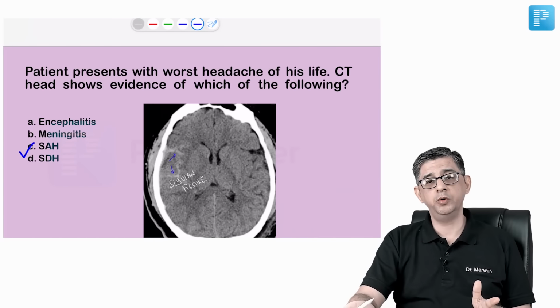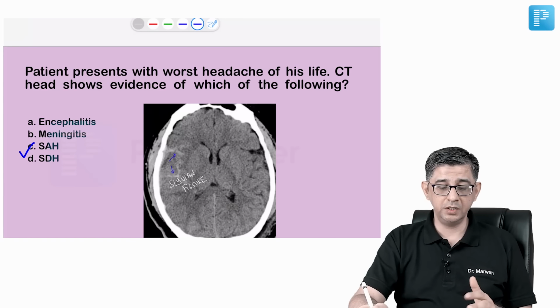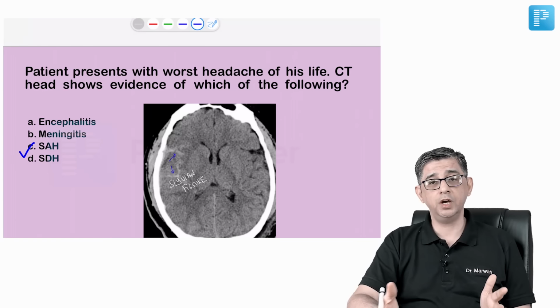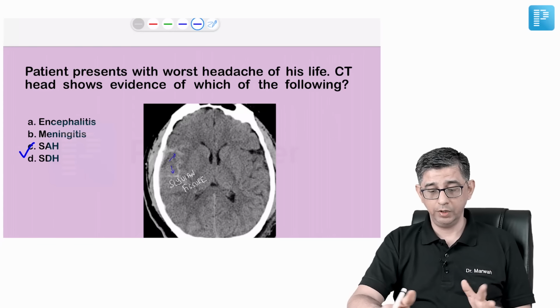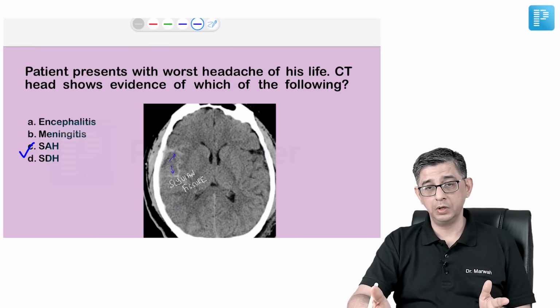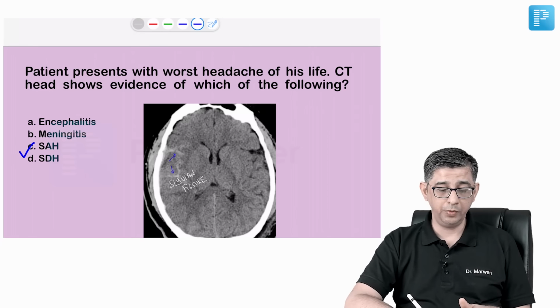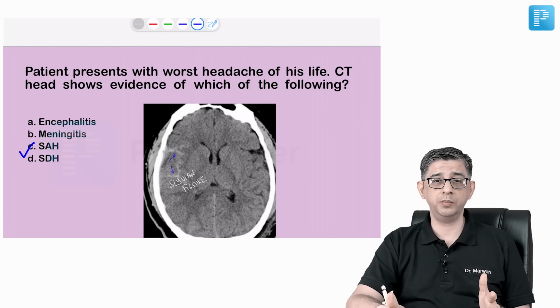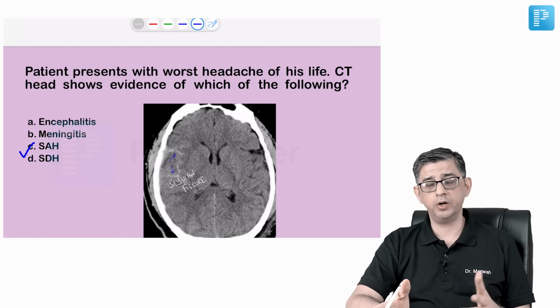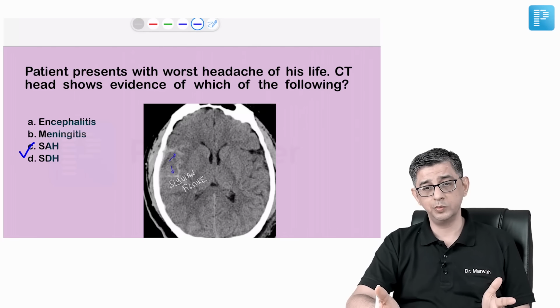A and B can anyway be ruled out because meningitis and encephalitis would have characteristic features. Encephalitis would have altered sensorium. Meningitis will have nuchal rigidity. So that's anyway not given. Subdural hemorrhage, again, there should be some history of the person falling in the bathroom. Most of the time subdural hemorrhage would be accidental slipping. A diabetic person fell in the bathroom, slammed his head against the wall or against a tap or any metallic object, then it is subdural hemorrhage most of the time.